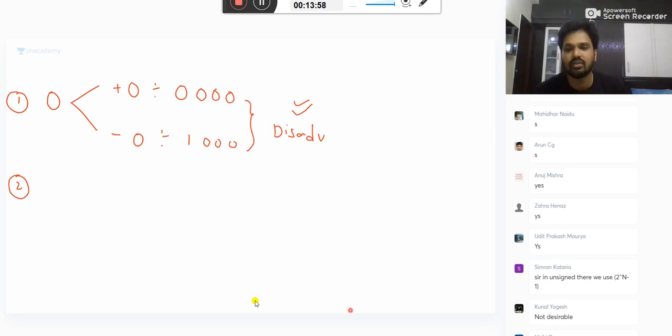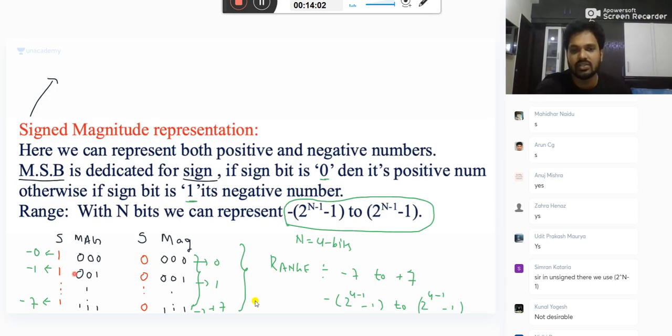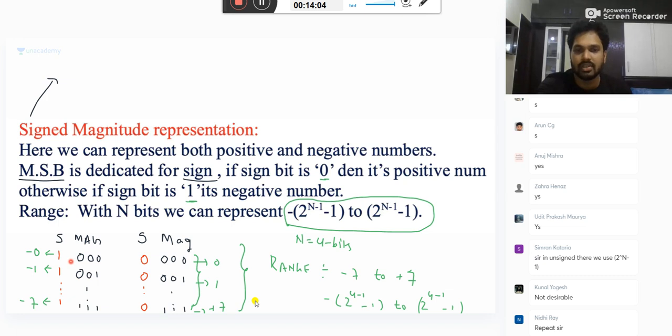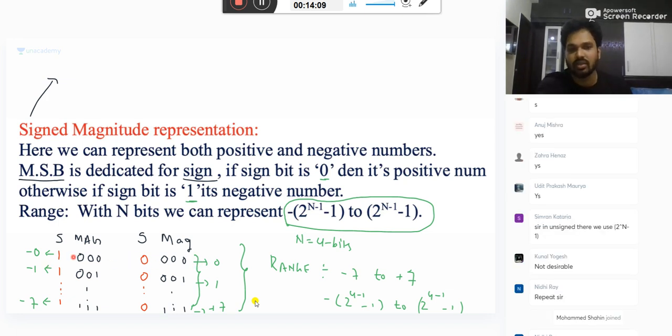Zero here is getting two different representations. For the same number, we are getting two representations. It is one disadvantage in this. Here, the first bit is dedicated for sign, the remaining is dedicated for magnitude. So first bit one is a negative number, first bit 0 is a positive number.